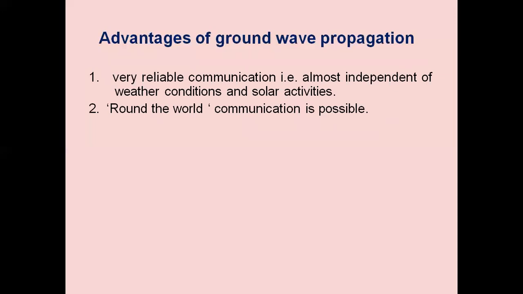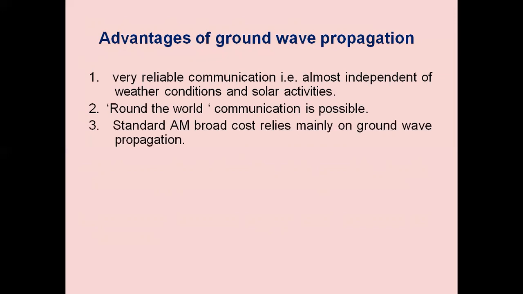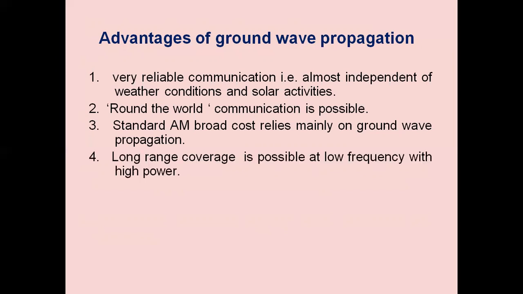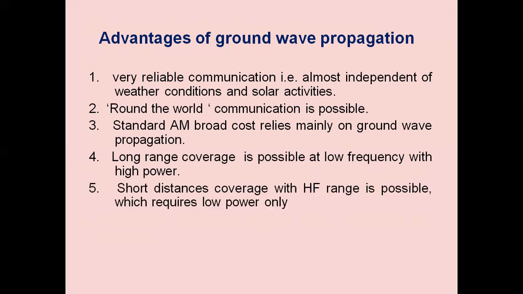Round the world communication is possible because we can propagate the signal around the globe, through the atmosphere, through the ground. Standard AM radio broadcast relies mainly on ground wave propagation. Long range coverage is possible at low frequency with higher power. So if we transmit more power, we can transmit it to a long distance.